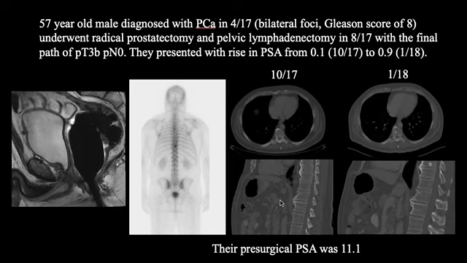The explanation for them developing bone metastases now is that their cancer was probably spread outside of the prostate and outside of the pelvis before they underwent prostatectomy. And what is an indicator for that? Their pre-surgical PSA was high at 11.1. So a couple of teaching points of this case: one, the pre-surgical PSA is important, and two, conventional imaging in the form of whole body bone scan and CT scan is also important for these patients.